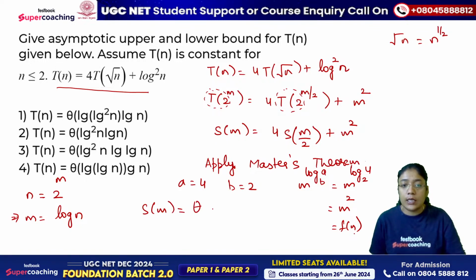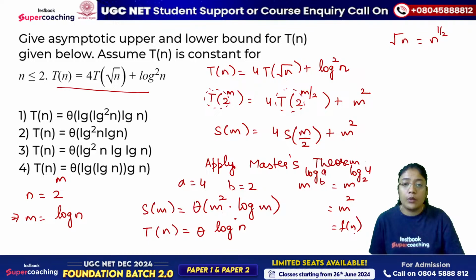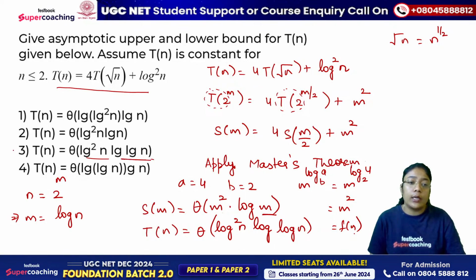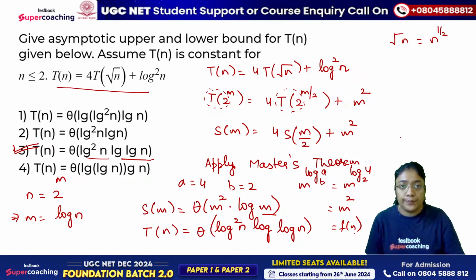F of n is nothing but m square, or in order to break the tie we need to take here log m. Now we are getting the result in the form of m. Let's convert it to n. T of n, theta of m square is nothing but log n square, log of m. M is log n. So it's log square n, log of log n. So the correct answer for this question is option 3.